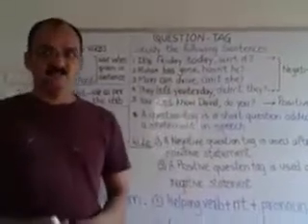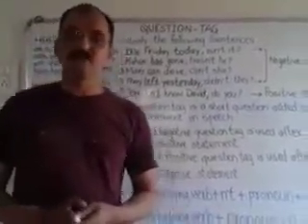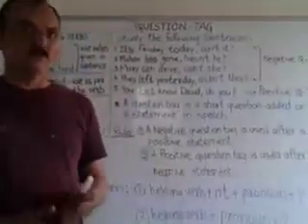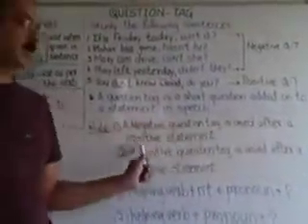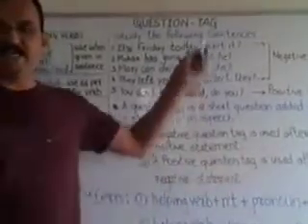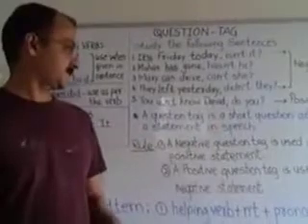Now, as we saw in the sentences how these question tags are formed, there are 2 rules. What are the 2 rules? First, a negative question tag is used after a positive statement, as we saw in the first 4 sentences.